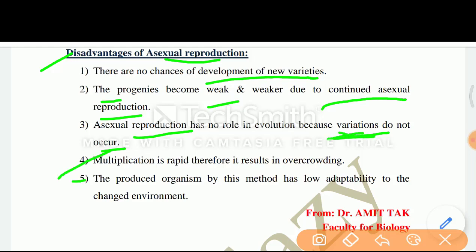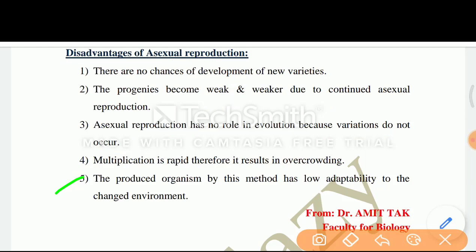Number 4 is multiplication is rapid, therefore it results in overcrowding. Number 5 is the organism produced by this method has low adaptability to the changed environment. क्योंकि देखिए इसके अंदर वेरिएशन नहीं आते हैं तो इसलिए कोई भी एवोल्यूशन होने का चांसेस नहीं होता है.